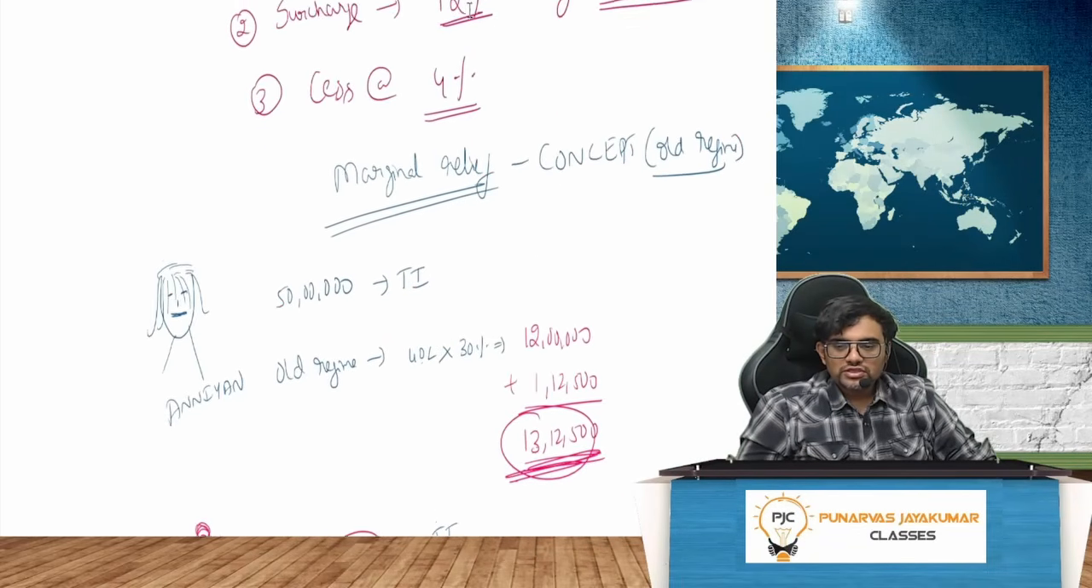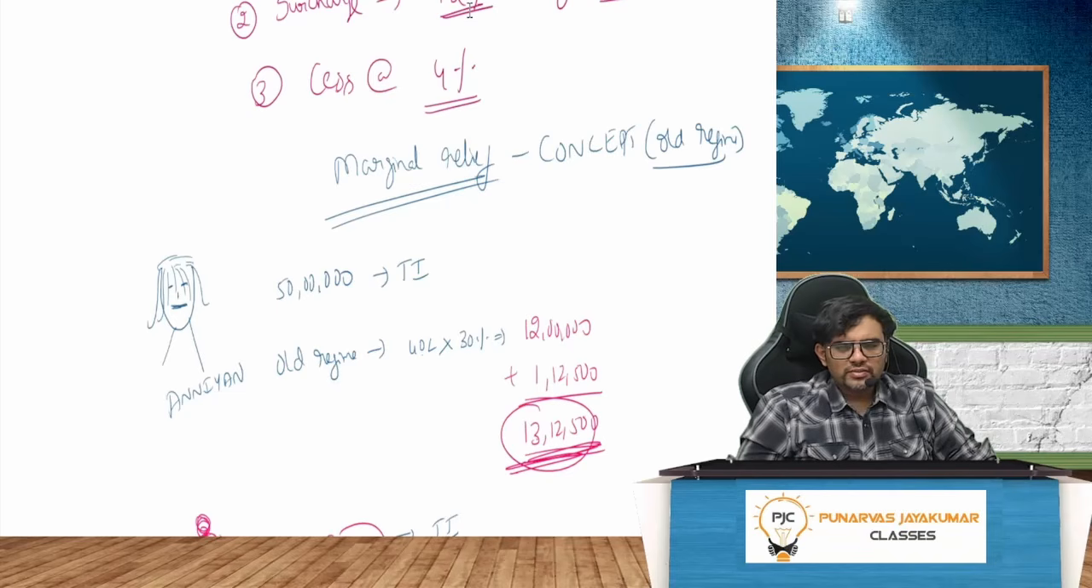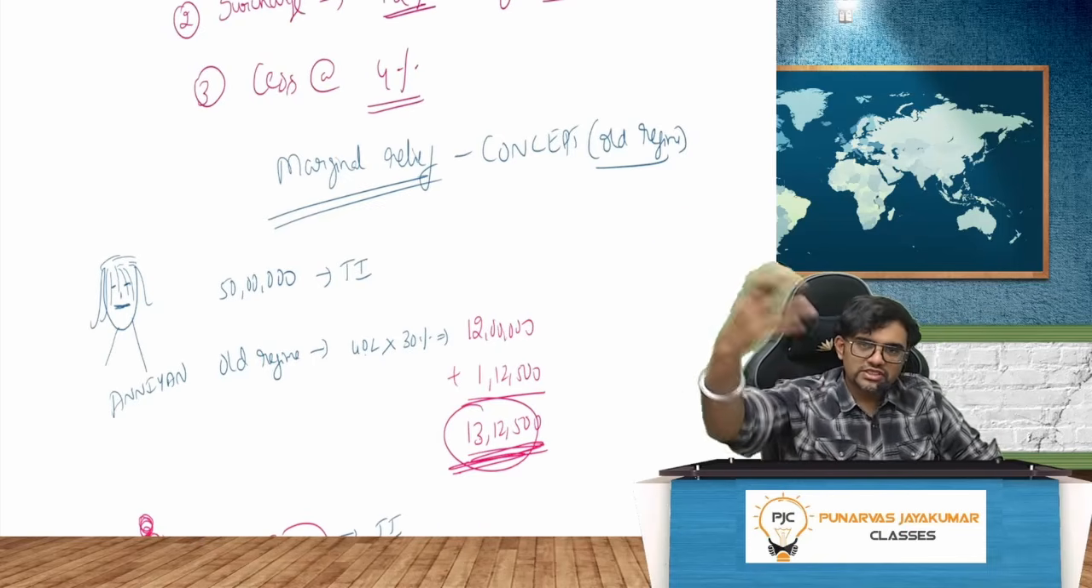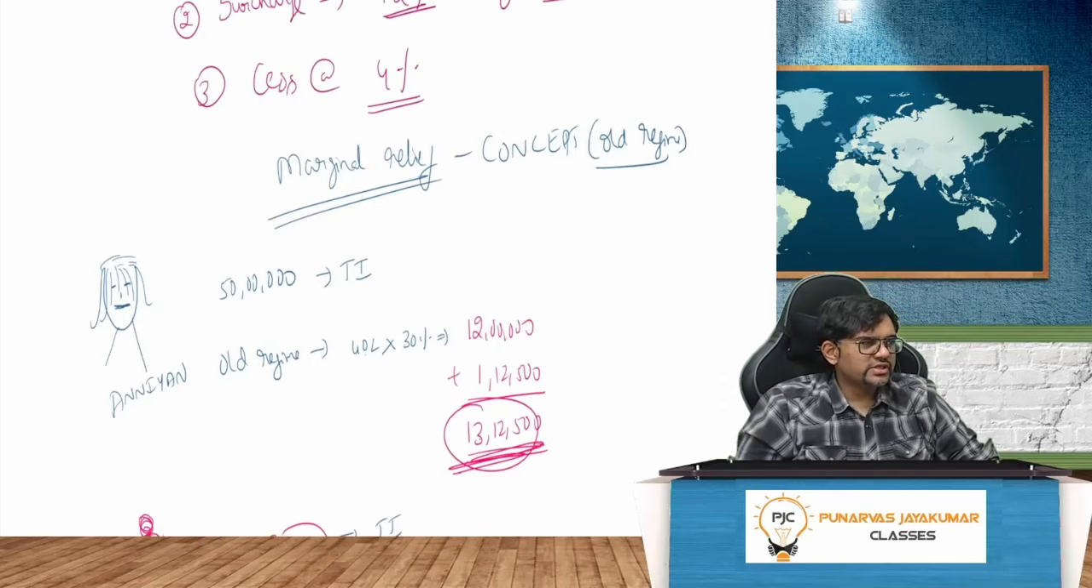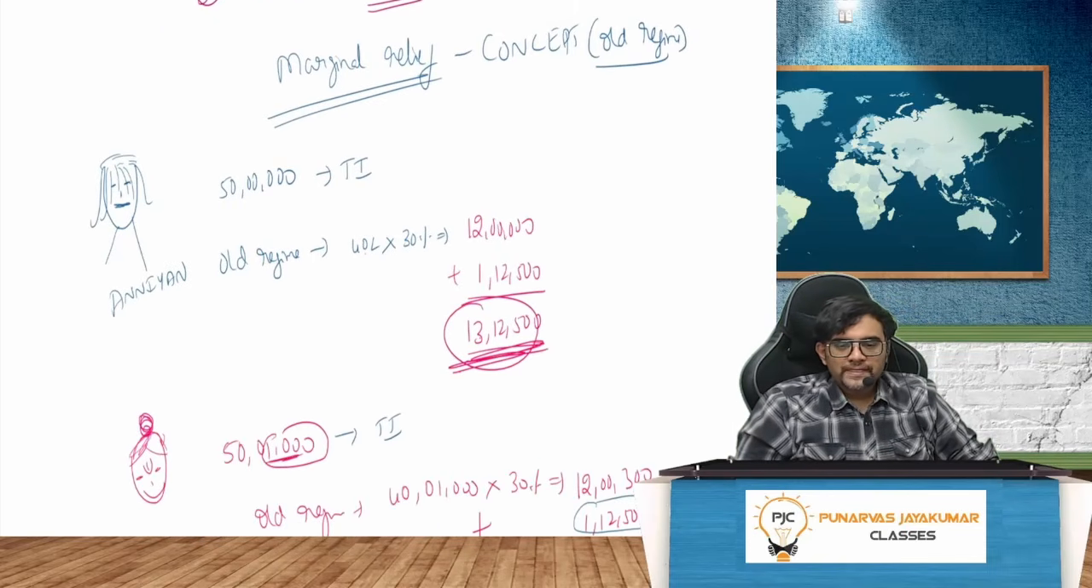Then quickly, the concept of marginal relief, predominantly in the old regime it will come. Let's take an old regime example. It will come in the new regime also, but let me take the old regime example just to give you an example. So if my total income is 50 lakh, under the old regime, how much will I have to pay, guys? 40 lakh into 30% plus, I already told you the shortcut, 1,12,500. So how much is it overall? 13,12,500.